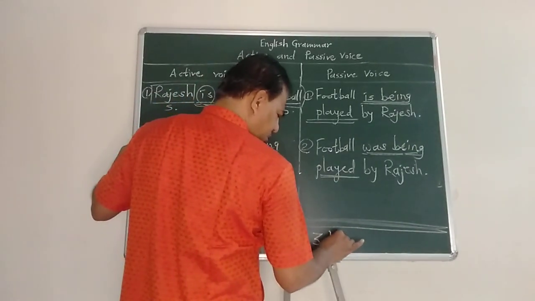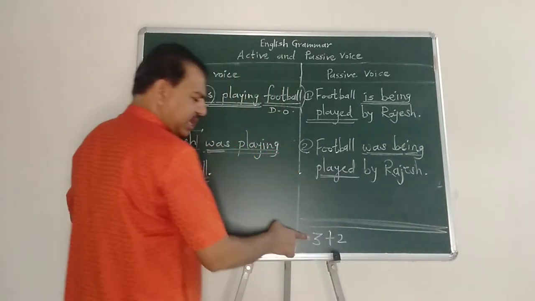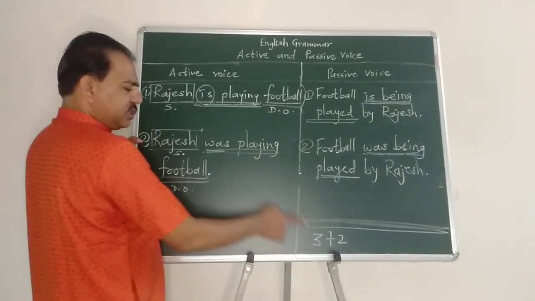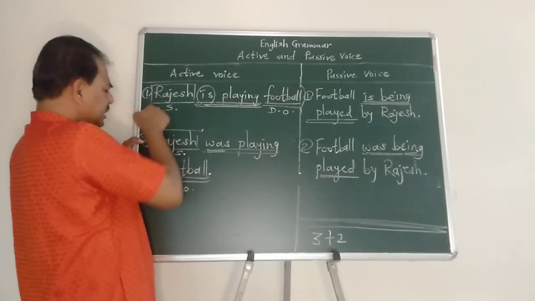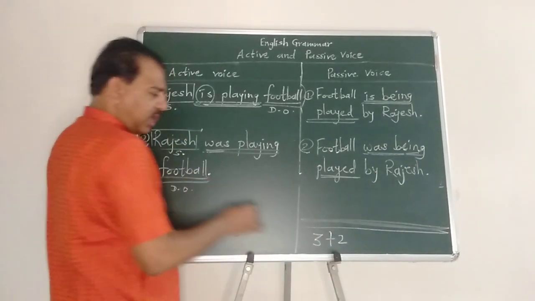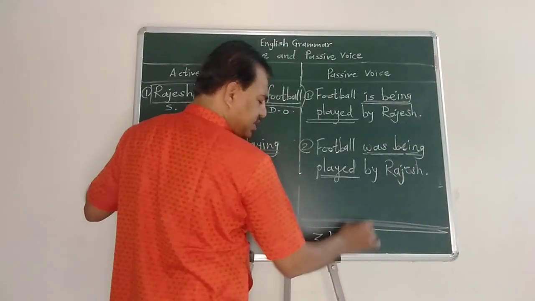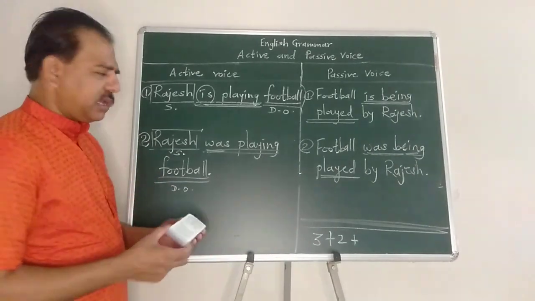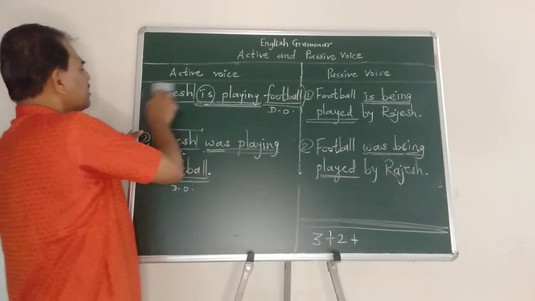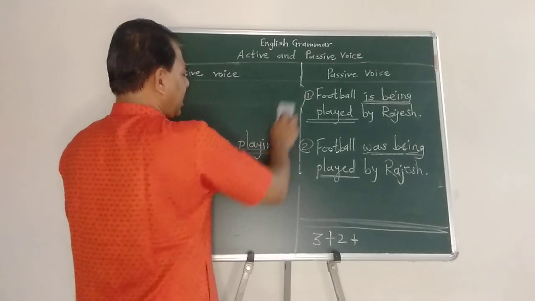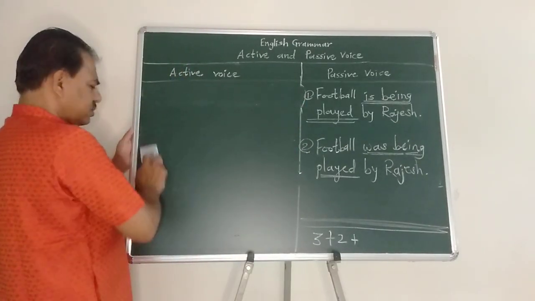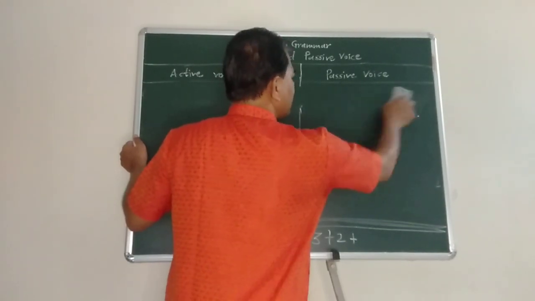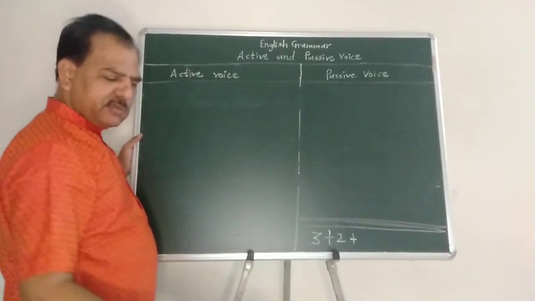Here 3 plus 2. The 3 simple tenses means simple present, simple past and simple future. This 2 indicates present continuous and past continuous. And now the next 2. This is a trick to keep in mind which tenses are important in case of active and passive voice. For that purpose we use this trick. Remember, it just needs frequent practice.